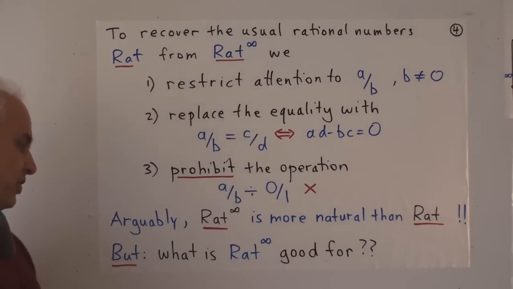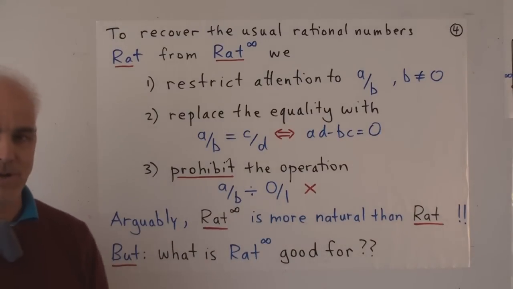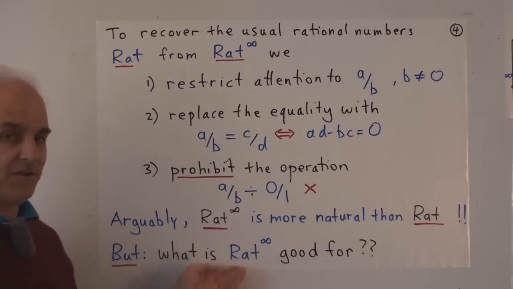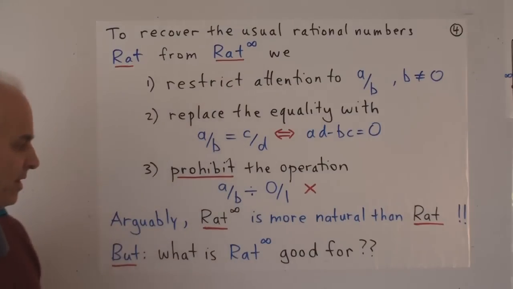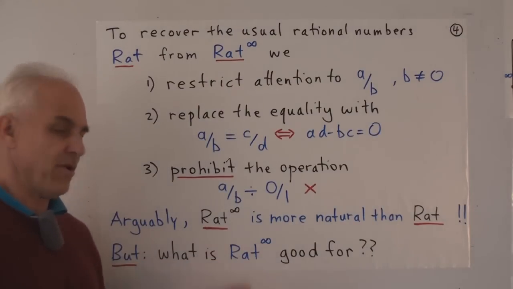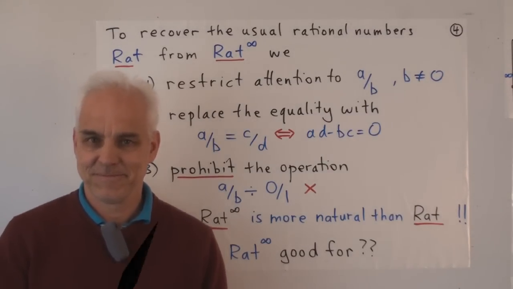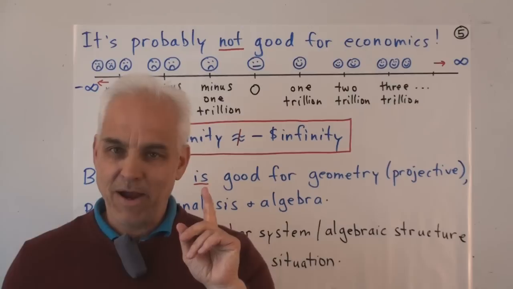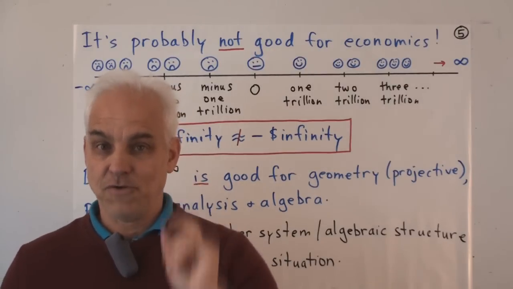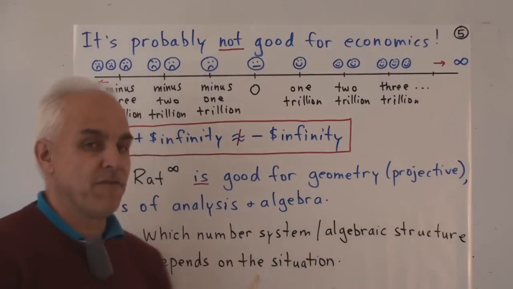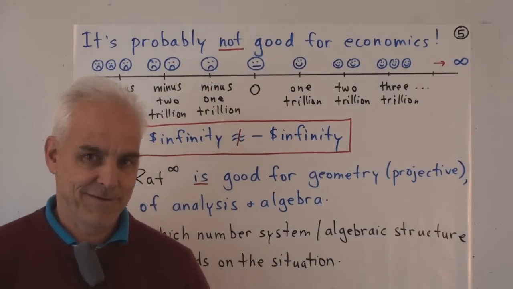Okay, but a natural question is, that's good, what are the extended rational numbers good for? They're a way of getting the rational numbers if we wanted to, but we don't need to develop the rational numbers this way. So what else is the extended rational number system good for in practice? Well, let's start by explaining what it's not good for. So the extended rational number system is probably not good for economics.